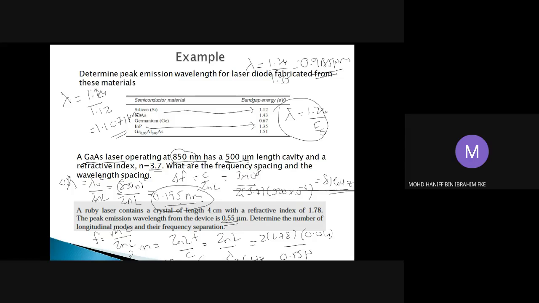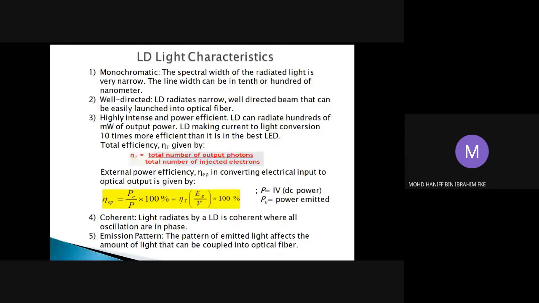Okay, so we're going to continue the lectures after the semester break, in 2 weeks' time, in which we're going to learn also about these laser light characteristics. So basically this will be the end of chapter 4. And after this, we're going to proceed with chapter 5, where we'll be learning about the photodetector or photodiode. So after the break, we're going to finish these laser lectures, and afterwards proceed with chapter 5 on the photodetector.